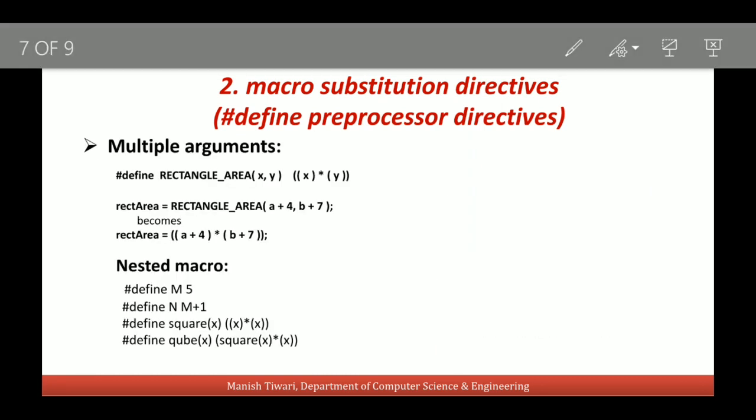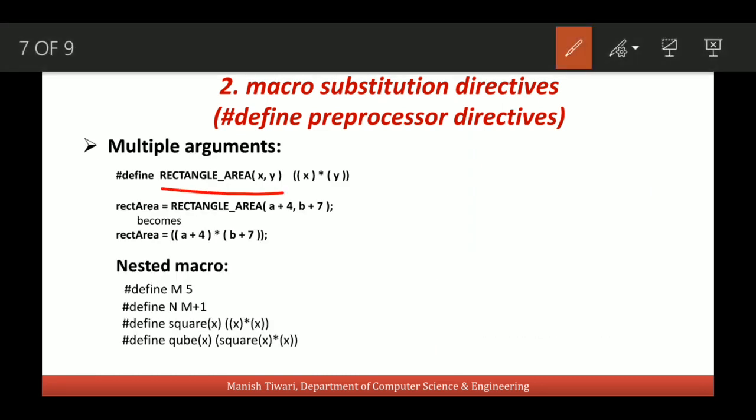And we can use more than one argument in a single macro also. Like this macro RECTANGLE_AREA is defined using two arguments x and y. So when we use this RECTANGLE_AREA in the program, it will be replaced by this definition with the value of x and the value of y.